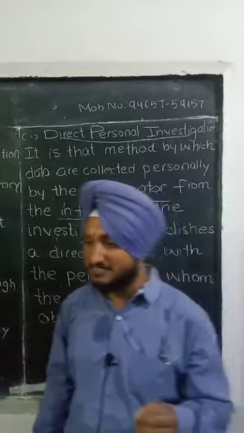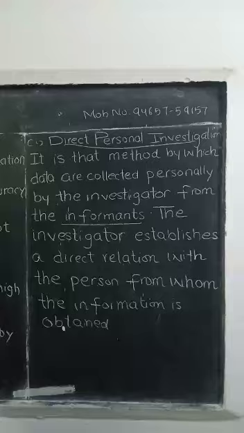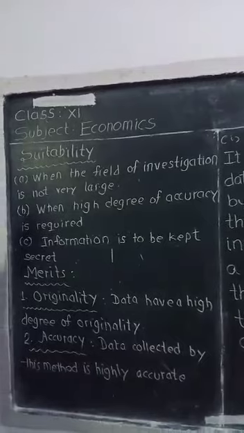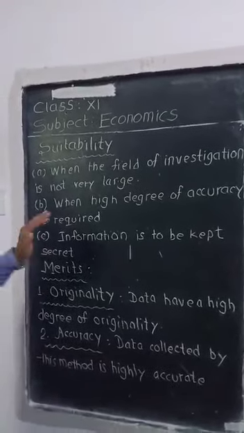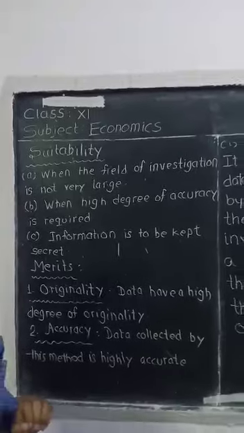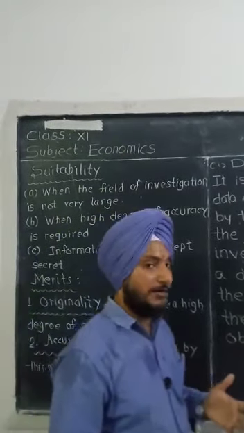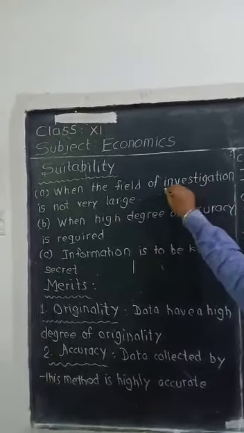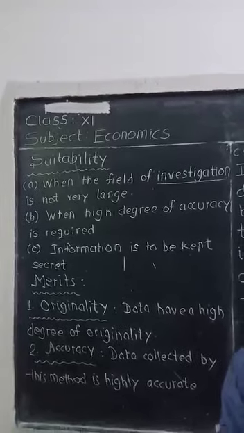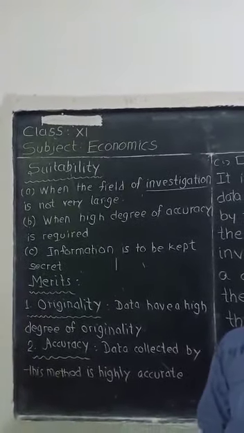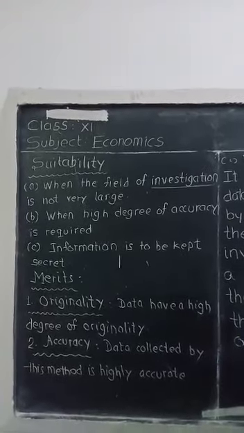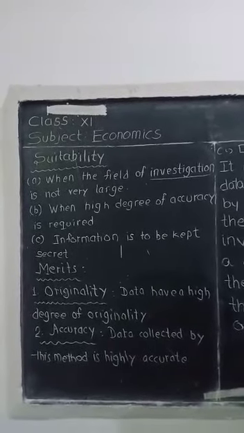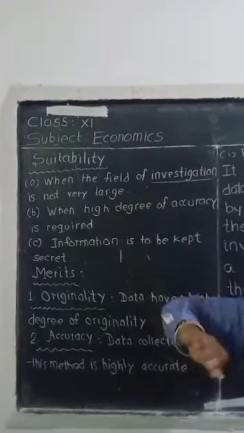Now let us discuss its suitability. Now you can see on the blackboard. Suitability: when the field of investigation is not very large, means limited informants are there from whom the data is to be collected. I am taking an example, let's say only 10 persons from whom the data is to be collected. So the field of investigation is not very large.